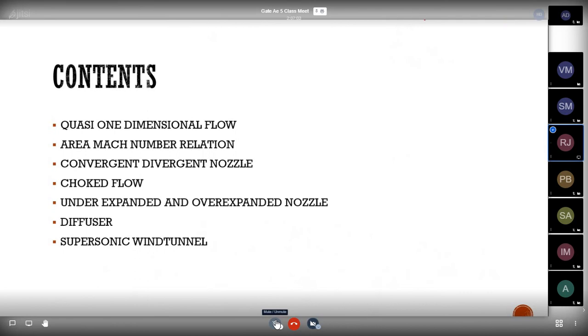So we have a formula like P naught 2 divided by P naught 1 equal to e power minus of (S2 minus S1) divided by R. One formula I have shown in our normal shock class. Yes, that formula.